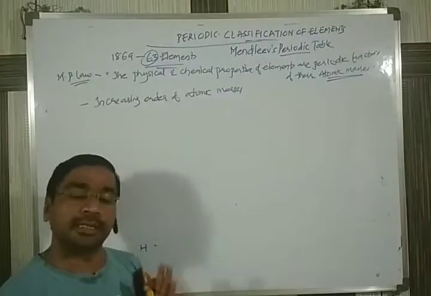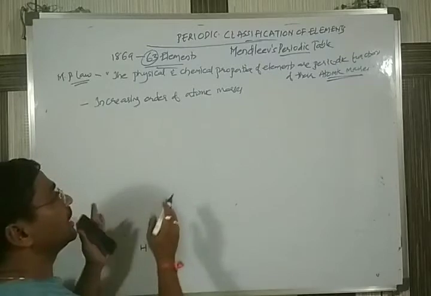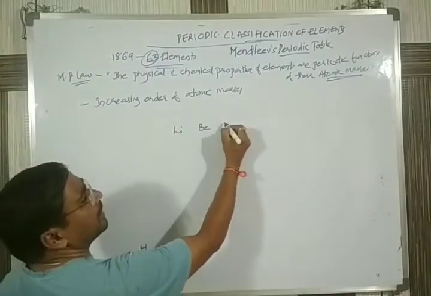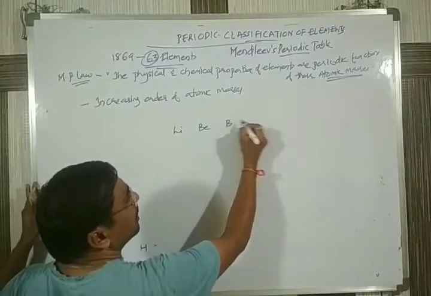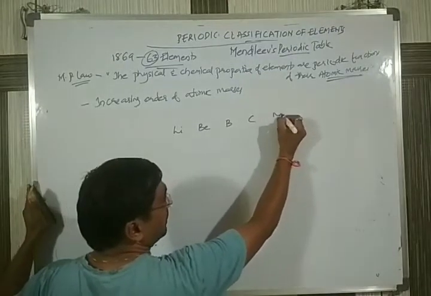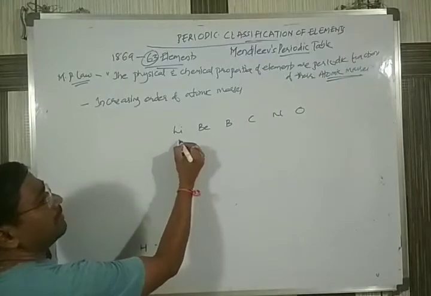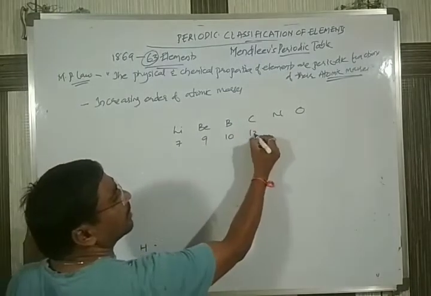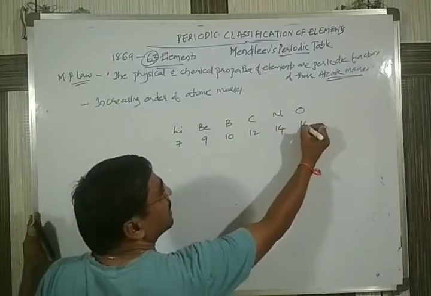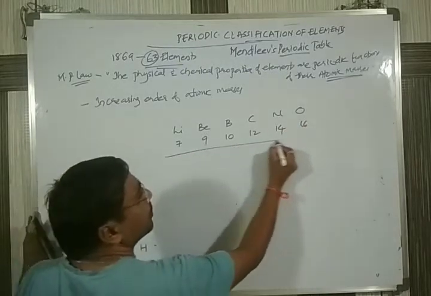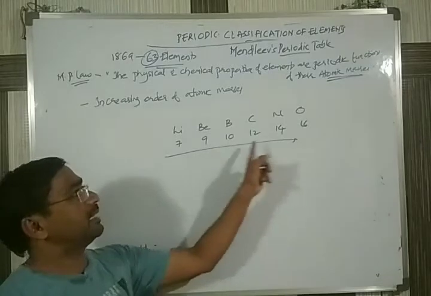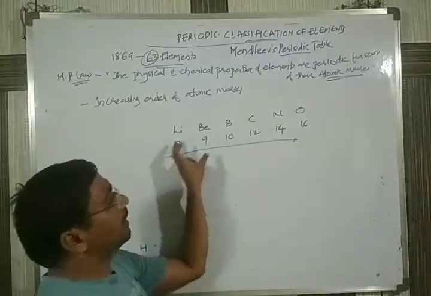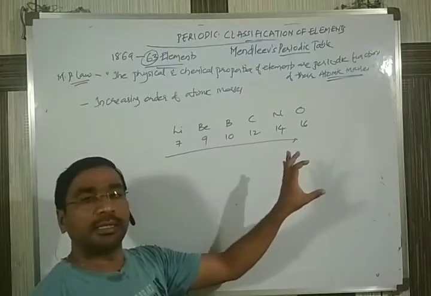Whatever elements were discovered, he started arranging in increasing order. To understand, take lithium, beryllium, boron, carbon, nitrogen. Lithium's atomic mass is 7, beryllium 9, boron 10, carbon 12, nitrogen 14. From left to right, the atomic masses are increasing. Like this, he arranged the elements from left to right in increasing order of atomic masses.